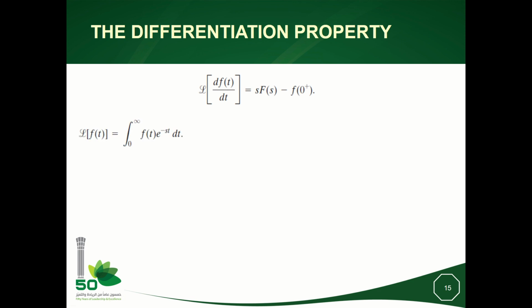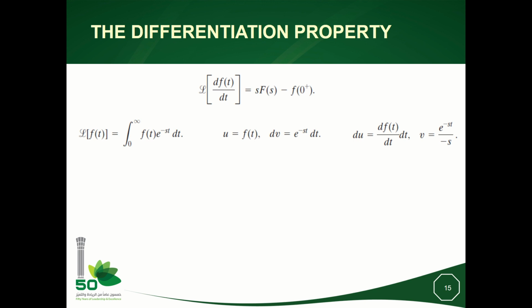The definition of the Laplace transform is given by the integral from 0 to infinity of f(t) exponential minus st dt. By integration by parts, if I put u equal to f(t), dv equal to exponential minus st dt, so the integral of u dv will be uv between 0 and infinity minus the integral from 0 to infinity of v du.